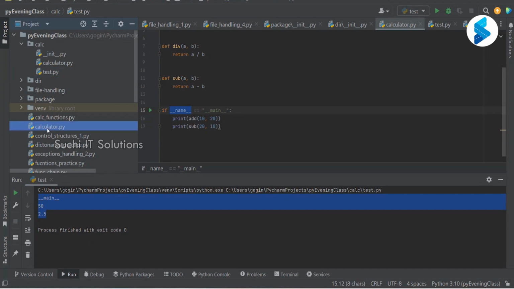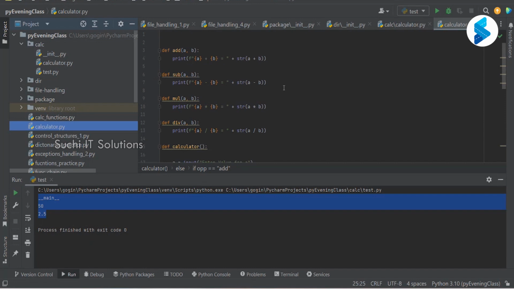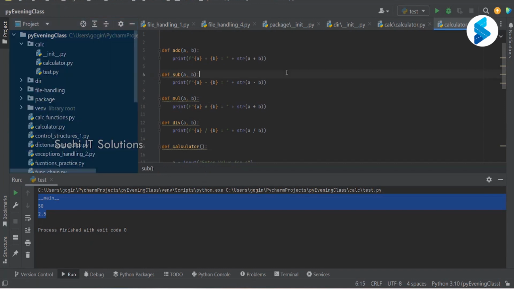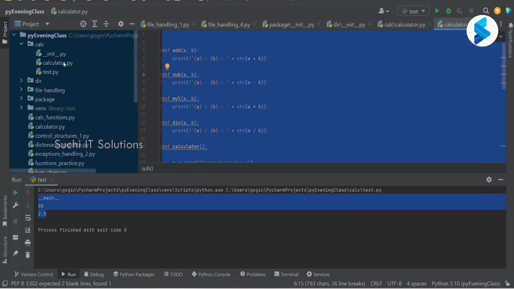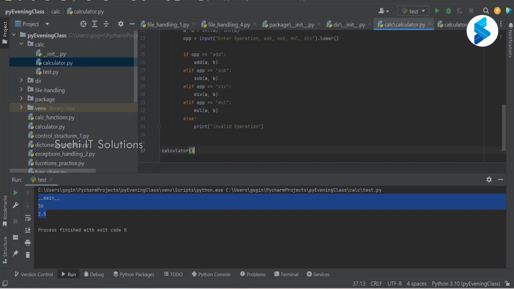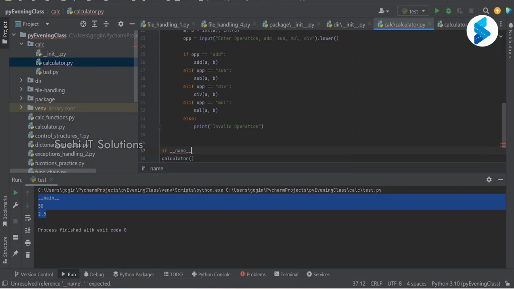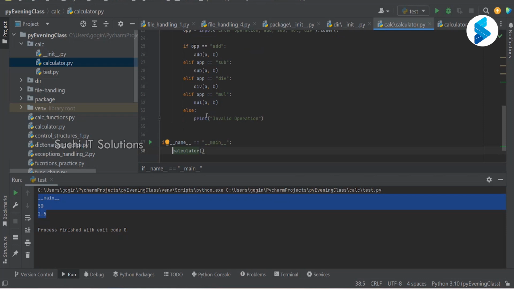I'll do one thing. I will copy this function, put it into calculator.py, and execute it like this. Then we call this calculator function. Perfect.